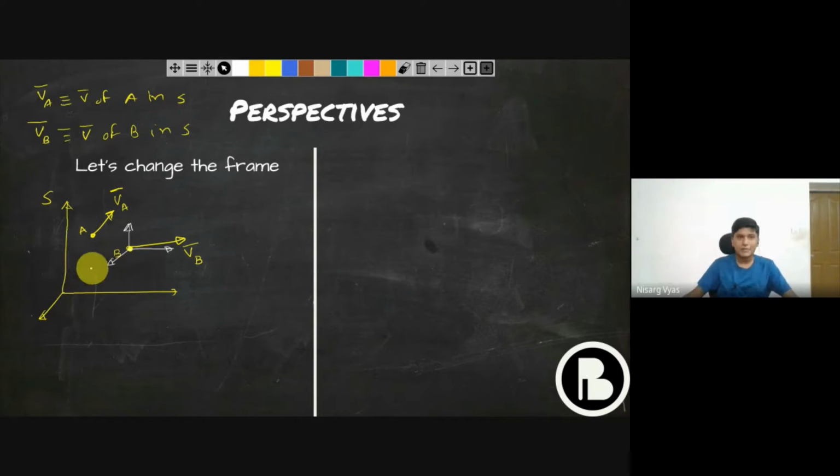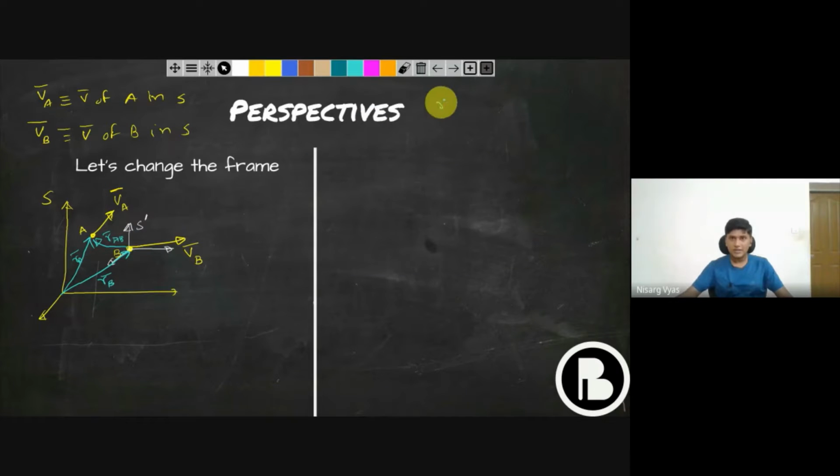See it from anywhere. But in physics, if we change this perspective, if we set up a new coordinate frame S prime here, then there are very fine distinctions. Suppose A's position vector was RA from S, B's position vector was RB from S, and suppose A's position vector from S prime now is RAB.